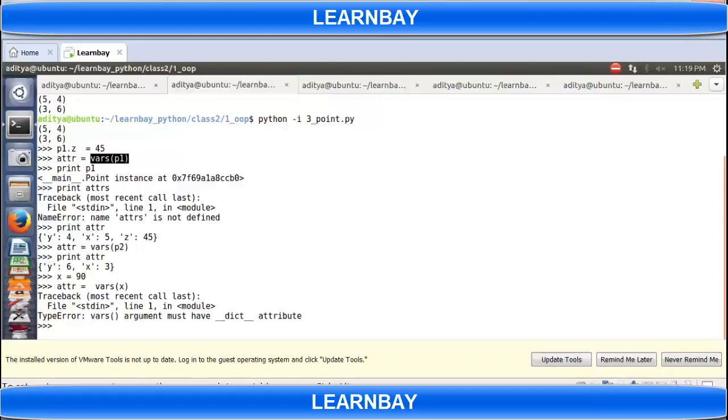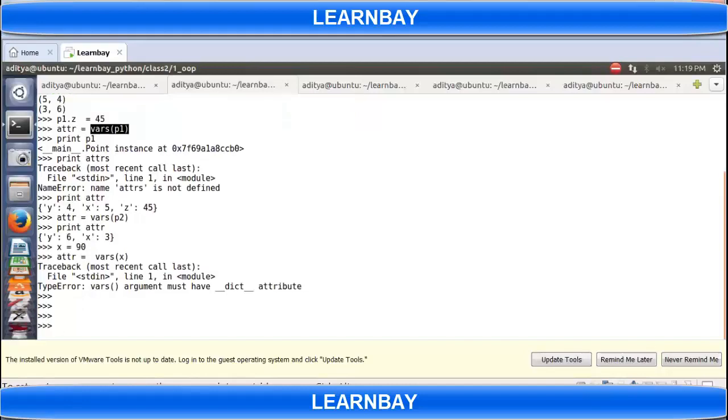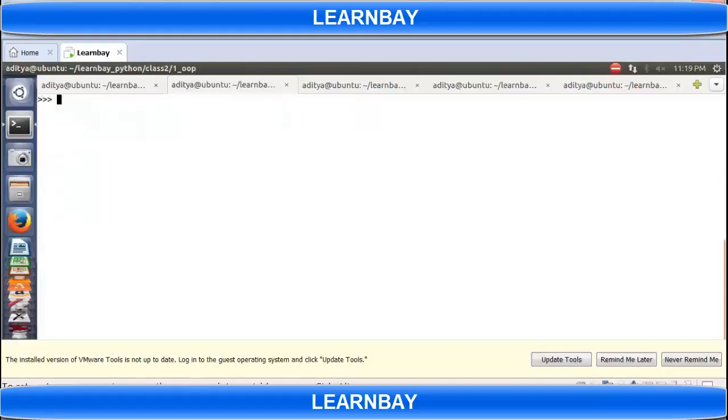It does not have any dictionary attribute, so your class should have a dictionary attribute.